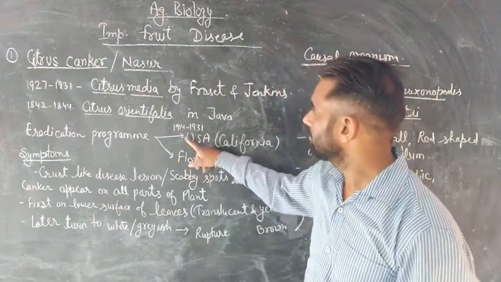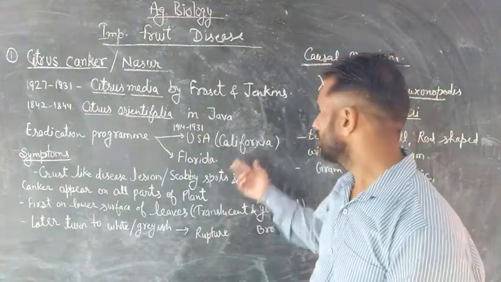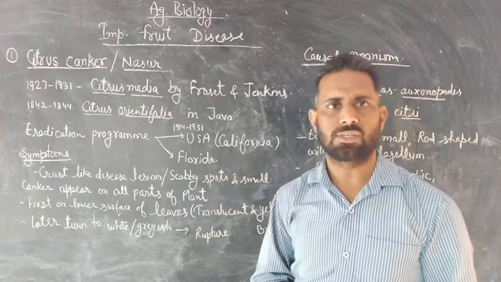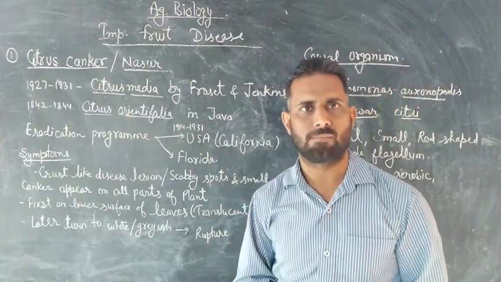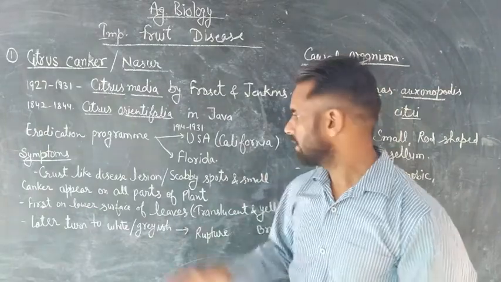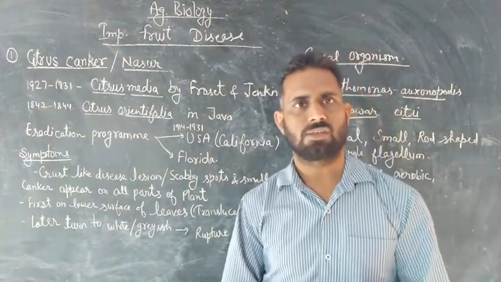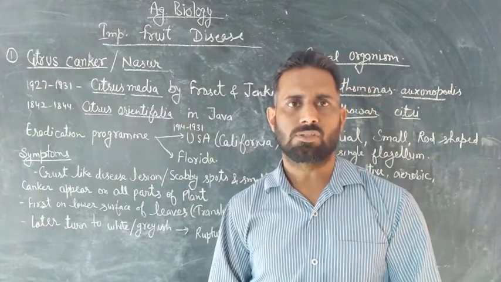In 1914 to 1931, California, USA started an eradication program to eradicate this disease, and Florida also started an eradication program for this disease.